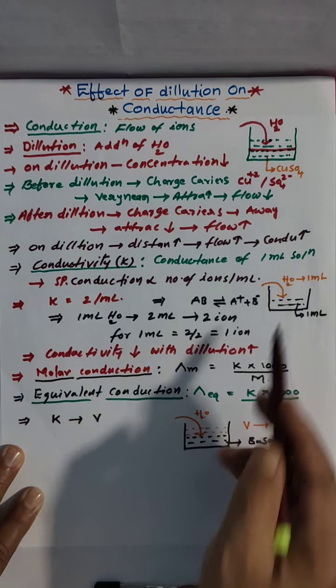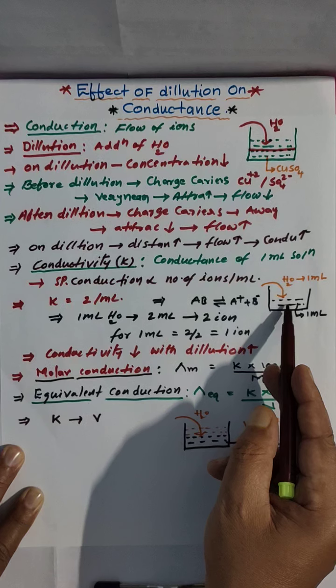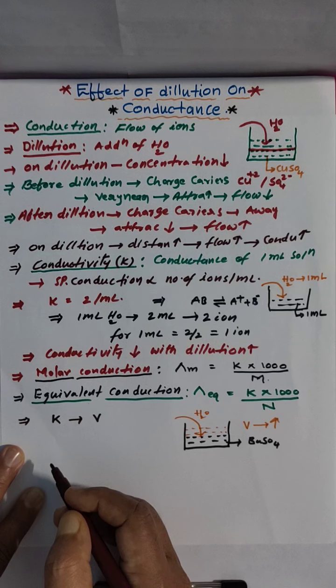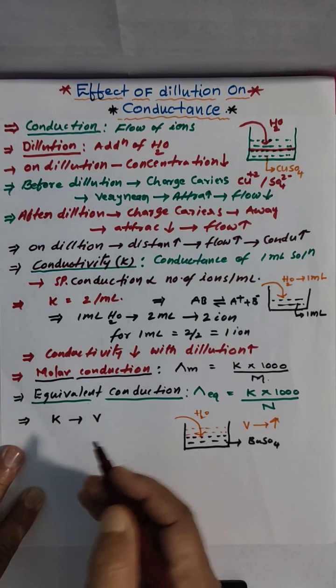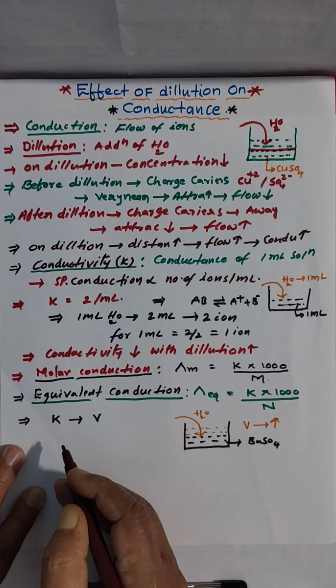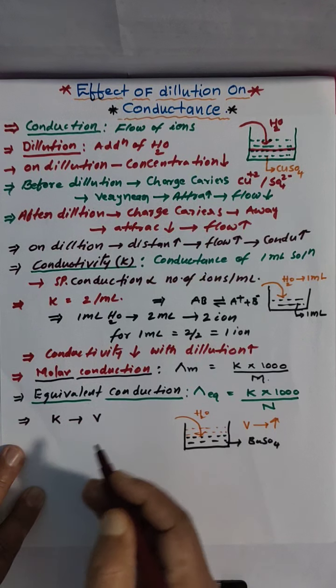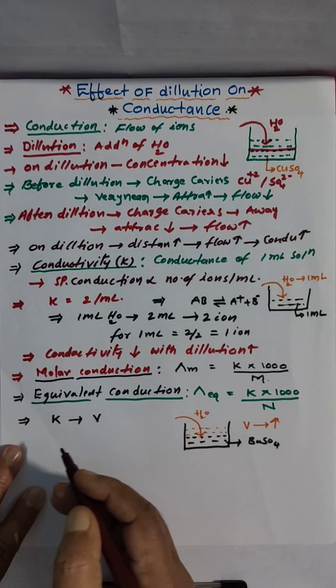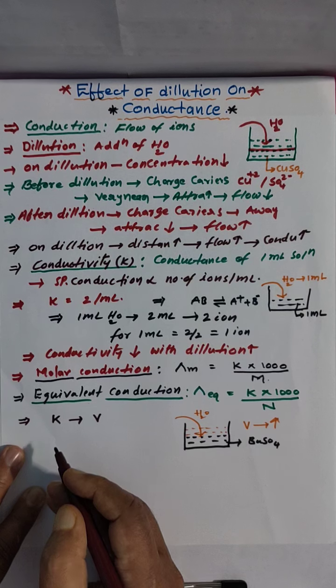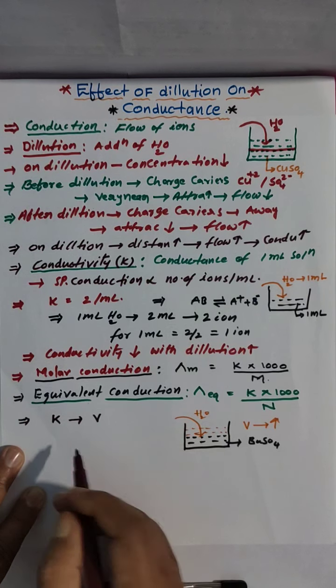Am I right? Here when we added water, volume increased and K value decreased. So as you increase volume, conductivity K is going to decrease. That we learned already, because the number of mobile ions is going to decrease per volume. Clear? And here also we are comparing with volume only.